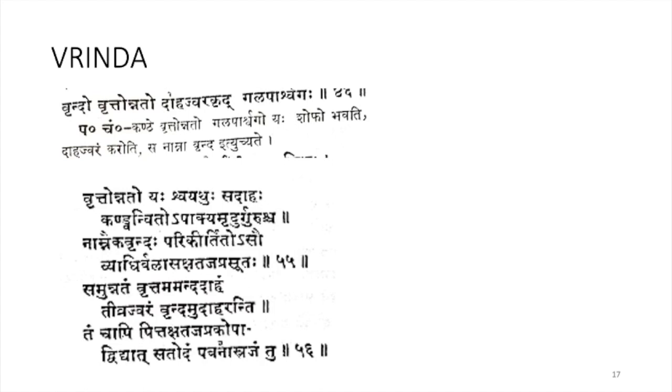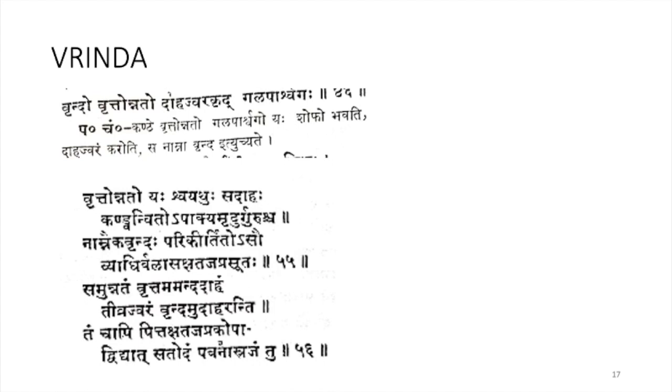Next disease is Vrinda. Vrinda and Eka Vrinda are mentioned together in Susru Samhita, and in Ashtanga Hridaya only Vrinda is mentioned. Vrindo, Vritto Unnado, Daha Jvarakrit Gala Parshvakaha. So Vrinda is a condition where, in the Gala Parshva, there will be a shofa which is round in shape and raised.